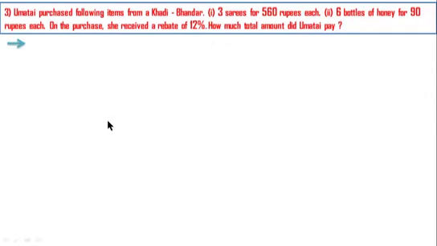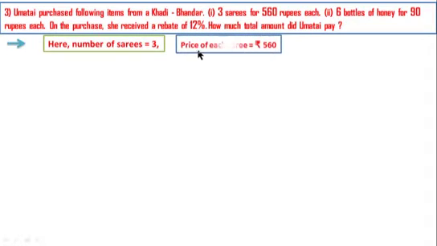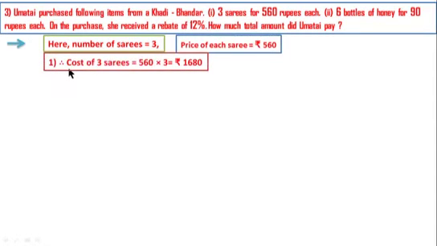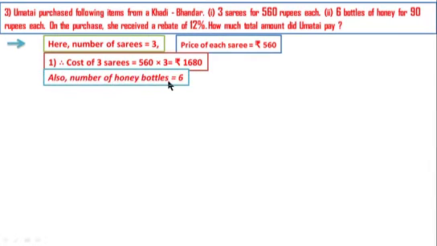Solution. Here number of sarees is equal to 3. Price of each saree is equal to rupees 560. Therefore, cost of 3 sarees is equal to 560 multiplied by 3, which is equal to rupees 1680. Also number of honey bottles is equal to 6.